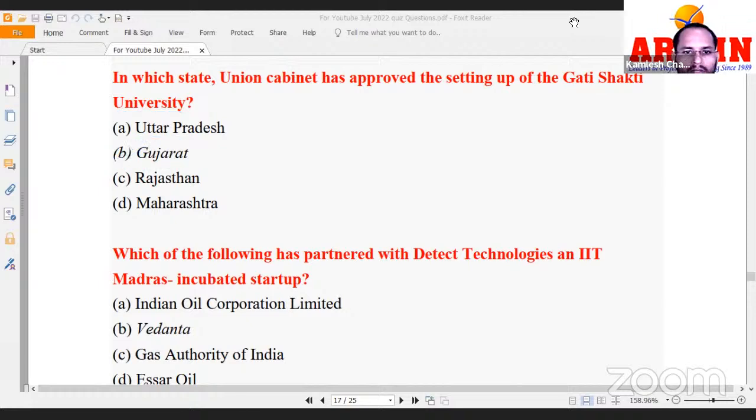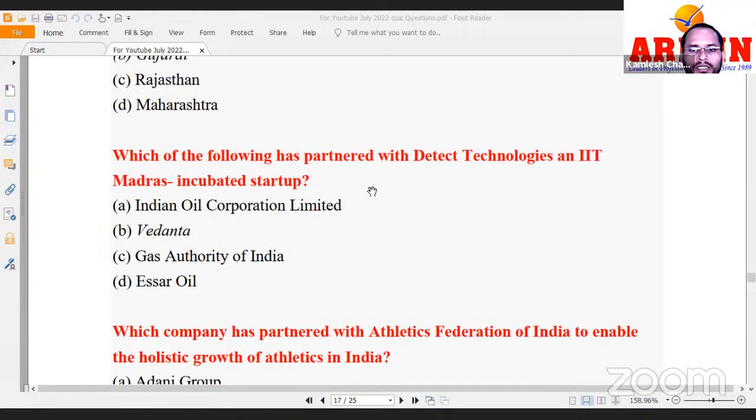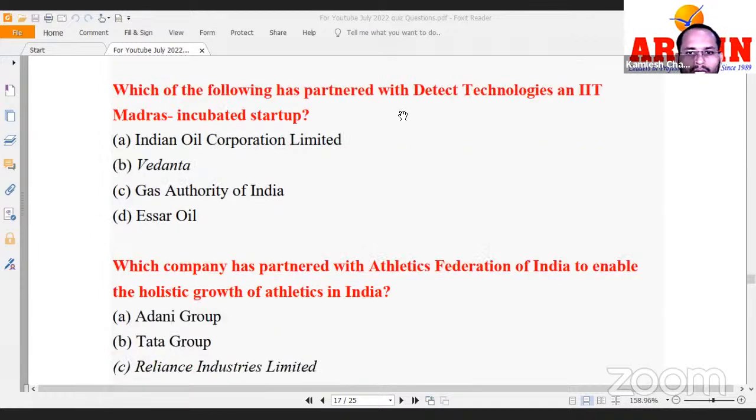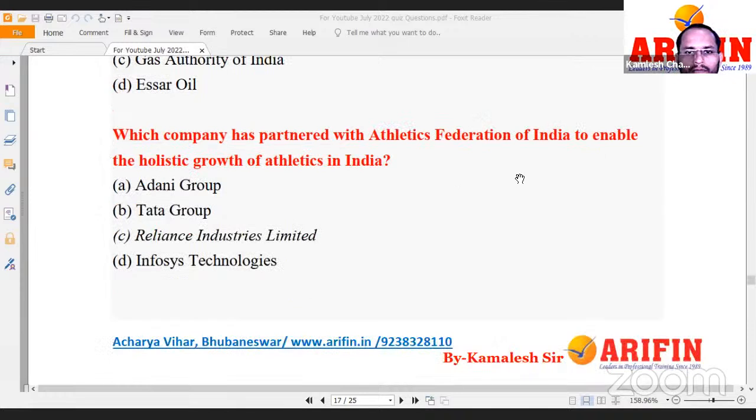All right, which of the following has partnered with Detect Technology and IIT Madras incubated startup, right? This has been launched by Vedanta. Okay, next, which company has partnered with Athletics Federation of India to enable holistic growth of athletics in India? This was by Reliance Industries. So this was in news recently.